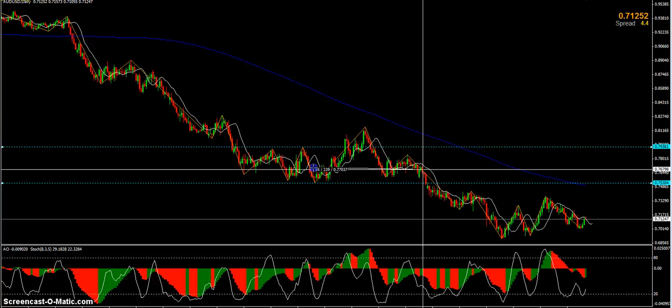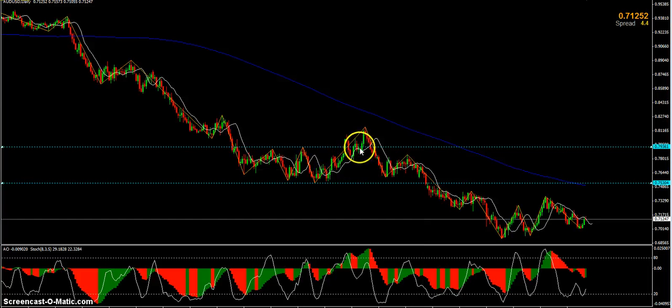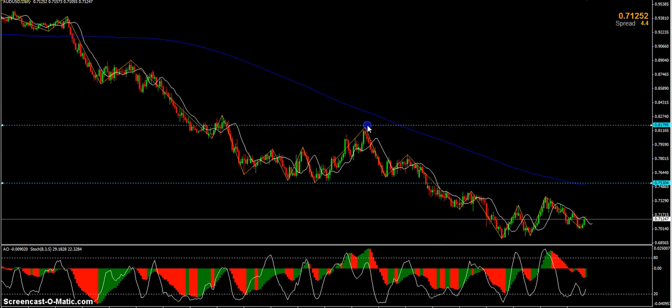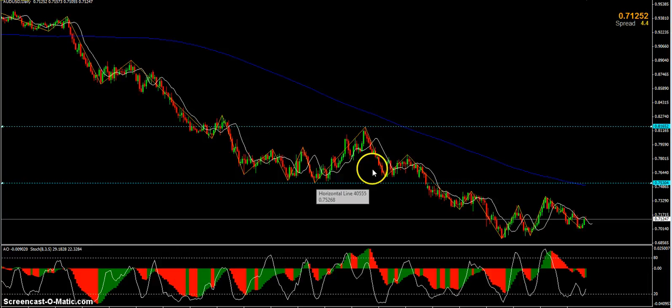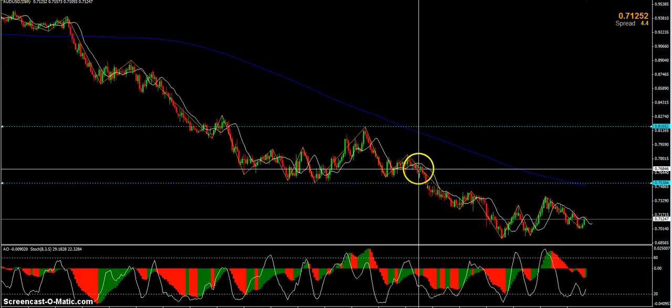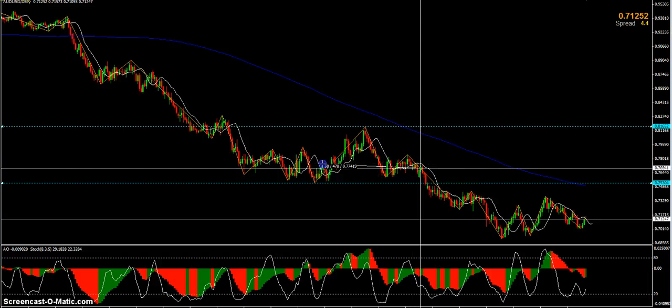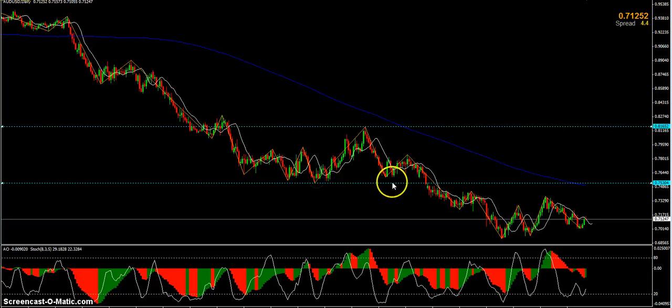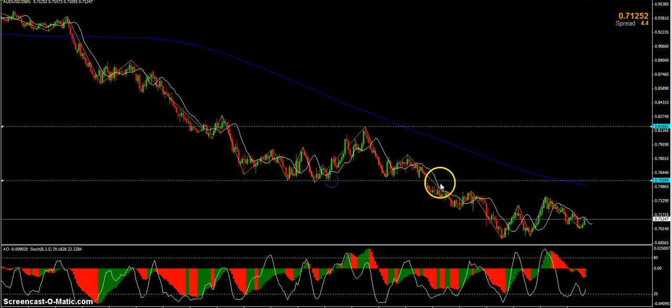Roughly around here, we'll say you've looked at it, you've gone back the last 60 days again. Again, 60 is just a number that I've chosen. You would look for your breakout levels, and that's the highest point or the lowest point in the last 60 days. So going back the last 60 days, we can see that these two levels are the highest and lowest points, and this red candle closed below.